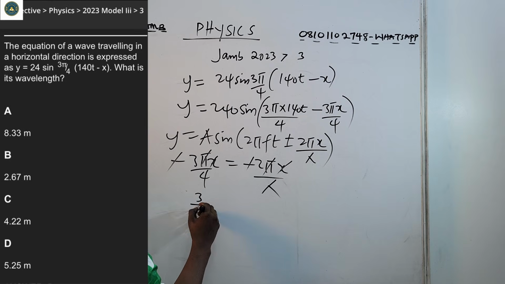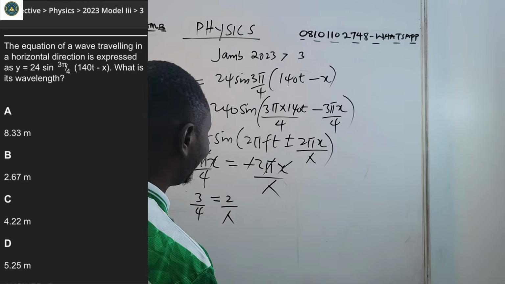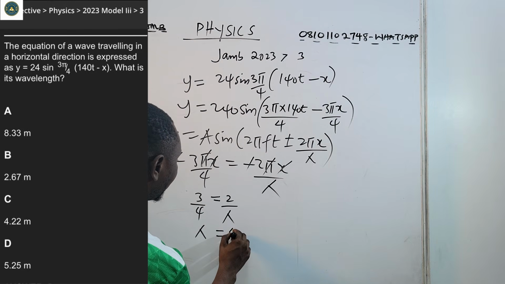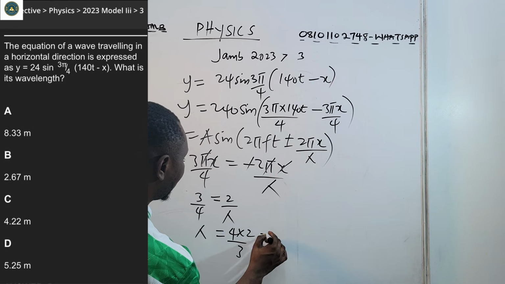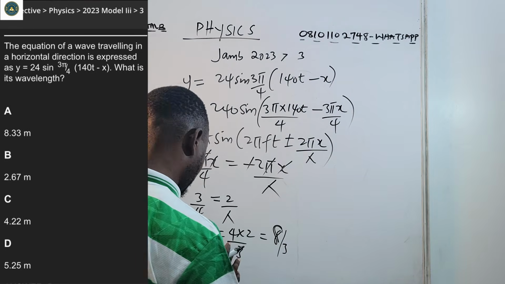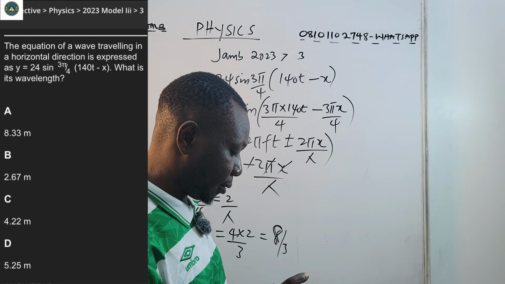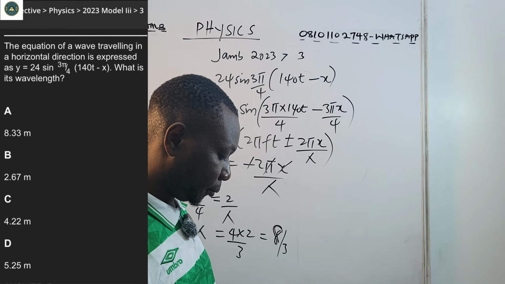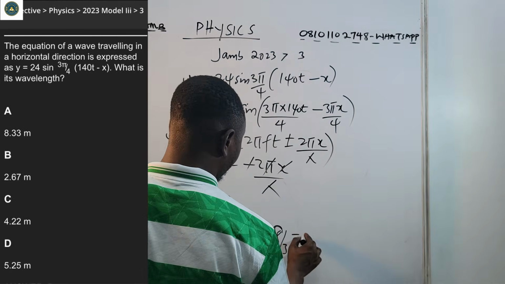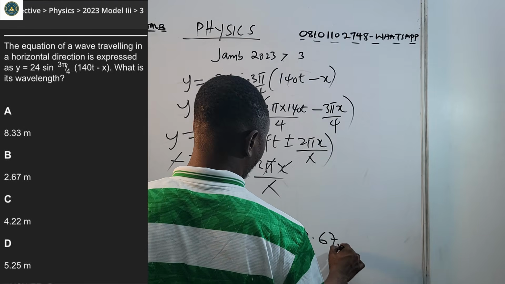So we are left with 3 over 4 equals 2 over lambda. So lambda is 4 times 2 over 3, and that's 8 over 3. In decimal, 8 over 3 is about 2.67 meters.